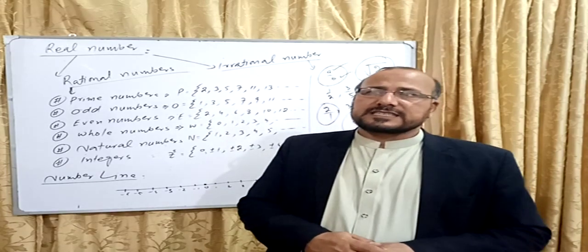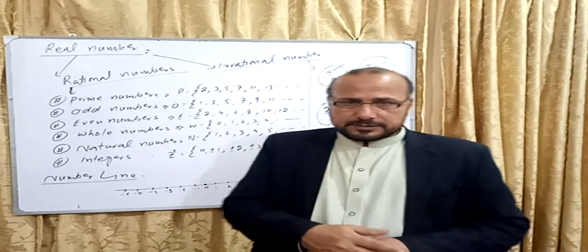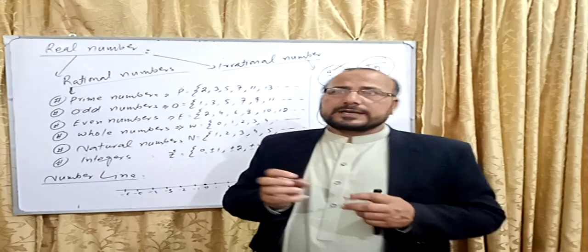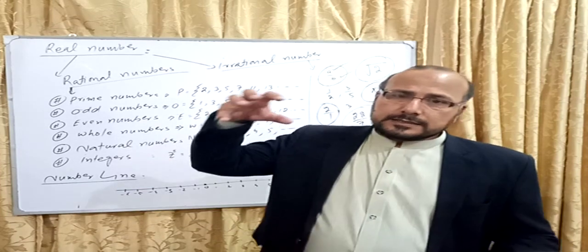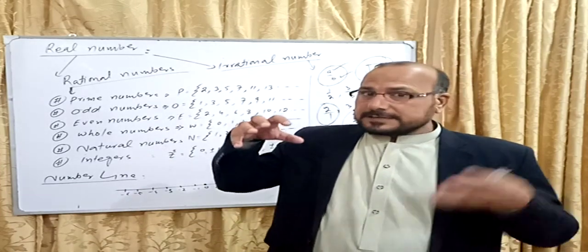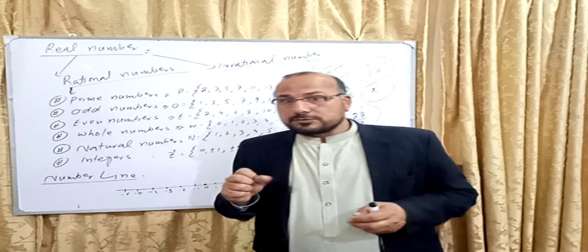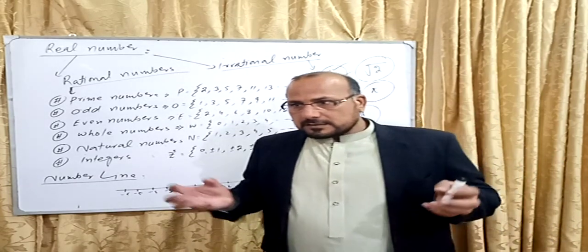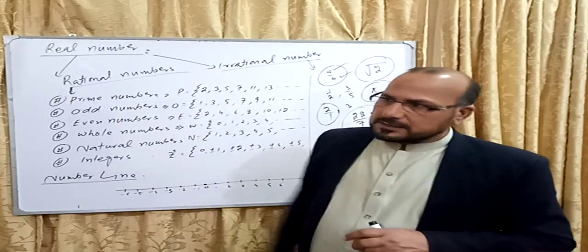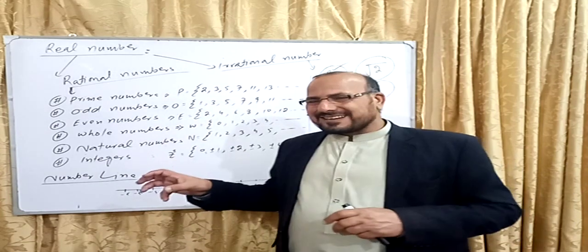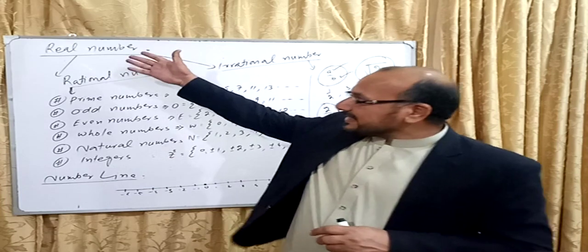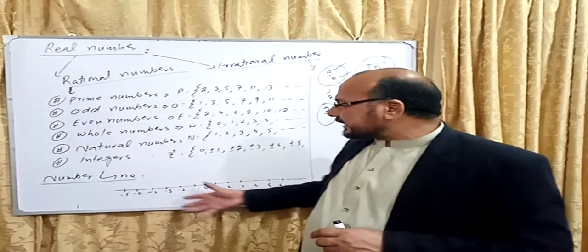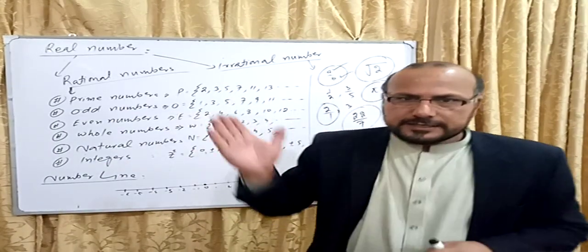Let me give you a live example. Khan-e-Noor is an institution. It's a set, and all kinds of classes, departments, faculties are the subsets of Khan-e-Noor. These are lying inside Khan-e-Noor. So Khan-e-Noor is the superset, and all the other departments which are lying inside Khan-e-Noor are called the subsets of Khan-e-Noor. Like this, here we have real numbers. So real number is a superset. All kinds of numbers lie inside the real numbers, besides imaginary numbers.